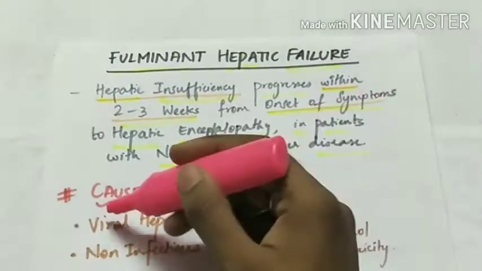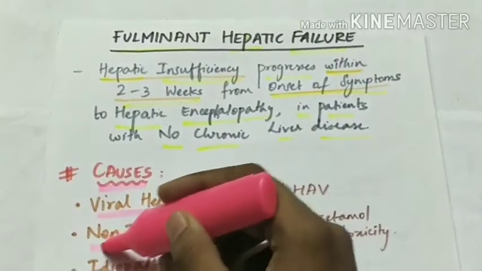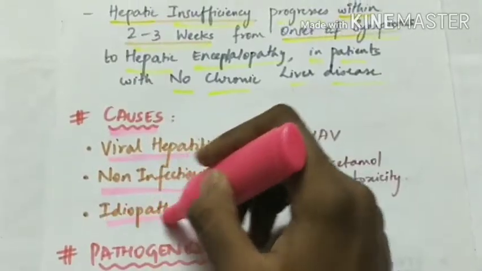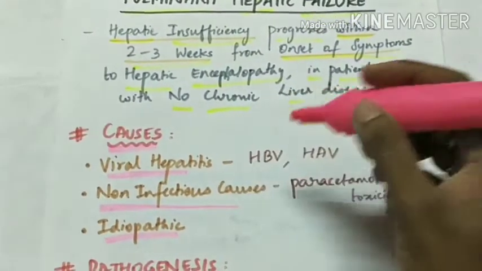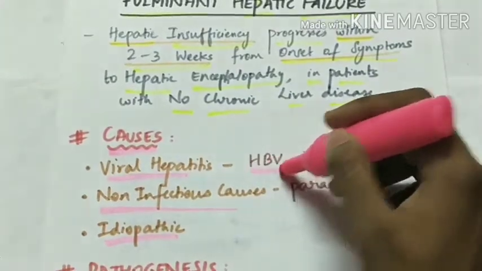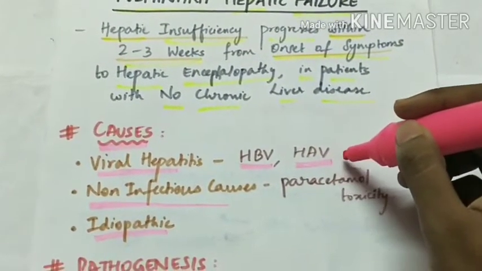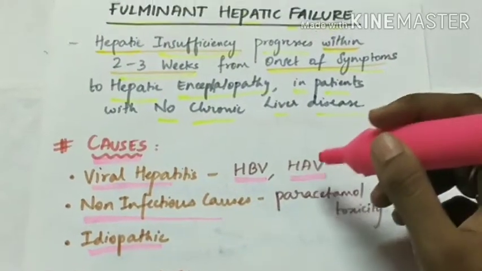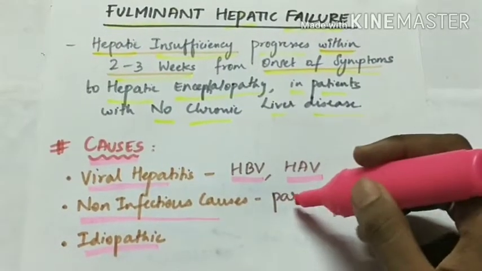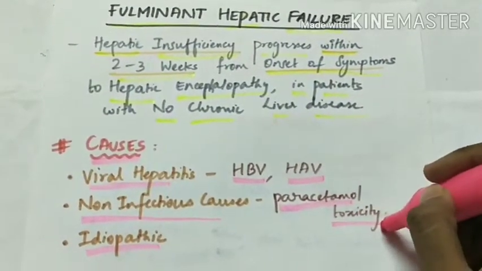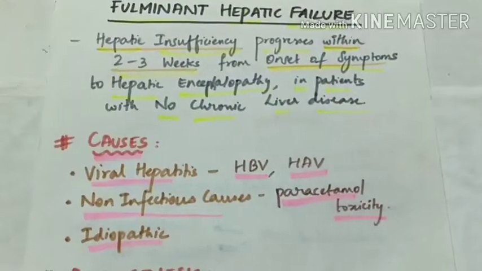Causes of fulminant hepatic failure. The causes include viral causes, non-infectious causes, and idiopathic, that is, the cause is unknown. First is viral hepatitis due to hepatitis B virus infection and hepatitis A virus infection, and rarely hepatitis C virus can also cause fulminant hepatic failure. Next are non-infectious causes, which include paracetamol toxicity, and the third is idiopathic, the unknown cause.